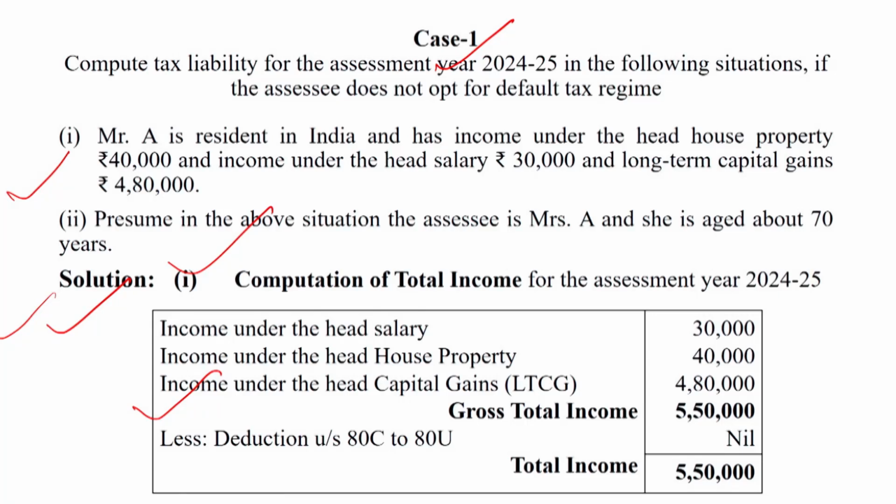So the total of three components will be 5,50,000. Deduction under 80C to 80U is not given out of rupees 5,50,000. So the same amount, rupees 5,50,000, is the gross total income and also the total income.